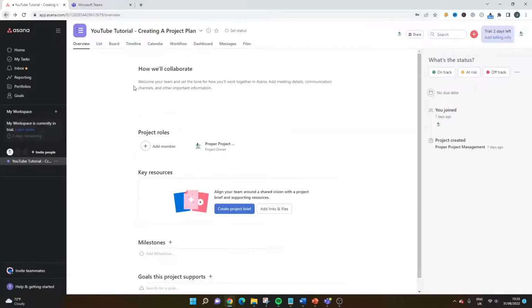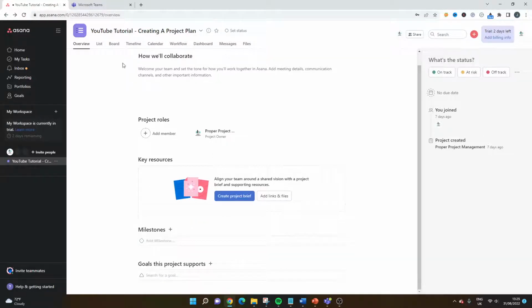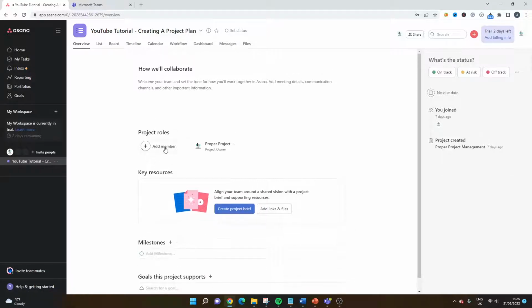And yeah, it's a project management solution first and foremost, as you'll see here. There's a lot of different things. And this is obviously on the overview tab for that project. You can add things like milestones, goals, project roles, etc. So as you'll see, it's a very useful project management tool. The developers have really thought about how it all integrates together and saving you time and things like that. So that's Asana in a nutshell.